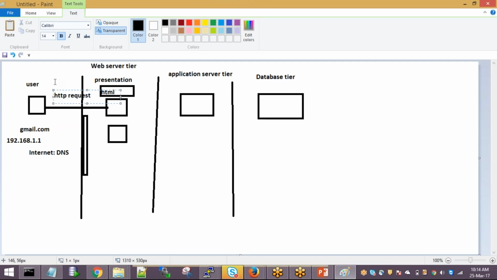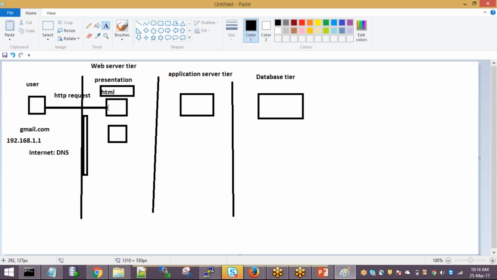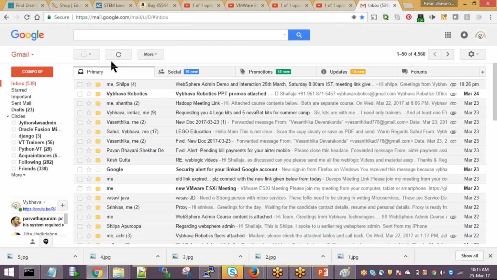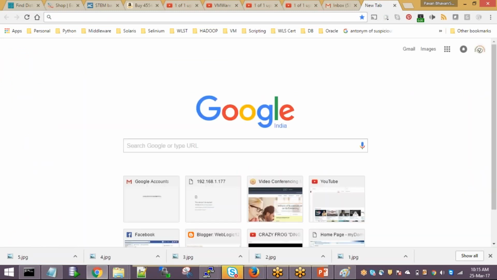So your HTTP request from the user goes to the web server. The web server understands HTTP because it is built to understand only HTTP. If you send a web server a Java request, it will not understand. It recognizes a valid request and serves the default page. So this is your first interaction. After this, if you go to some page, this is already the home page. Okay, let me open another thing, something called Yahoo.